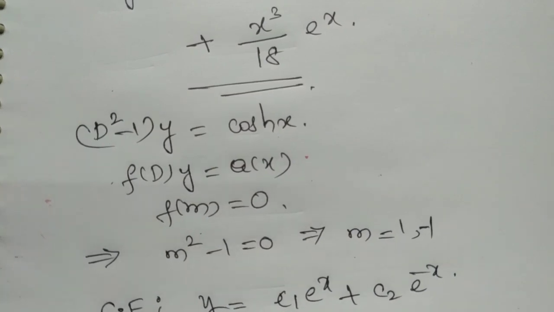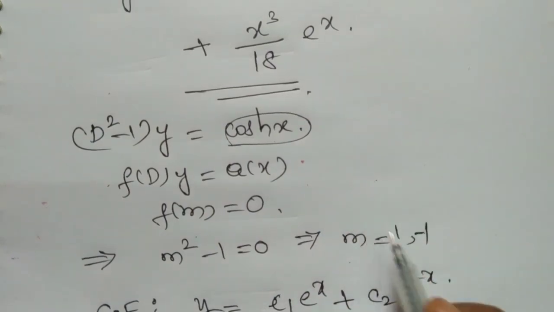So to find the particular integral, here cosh x, so what is the formula for cosh x?